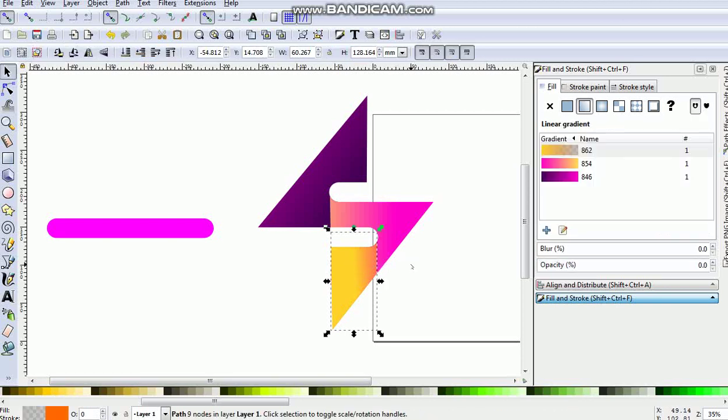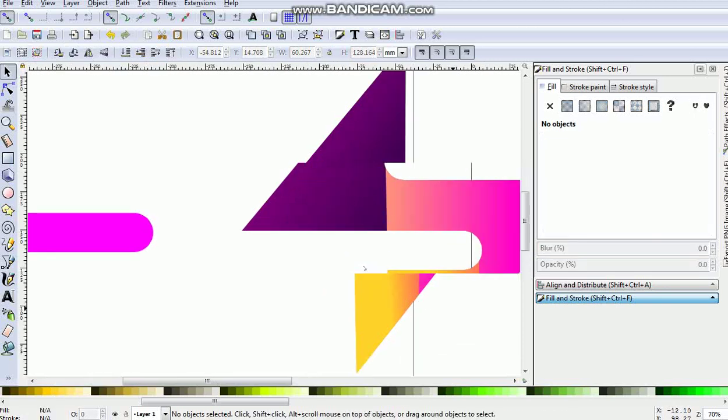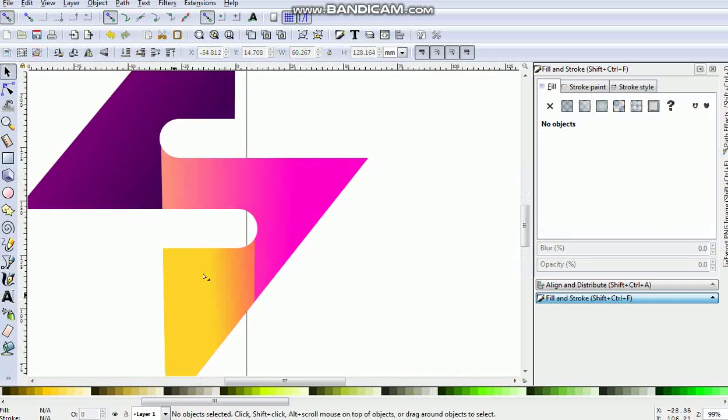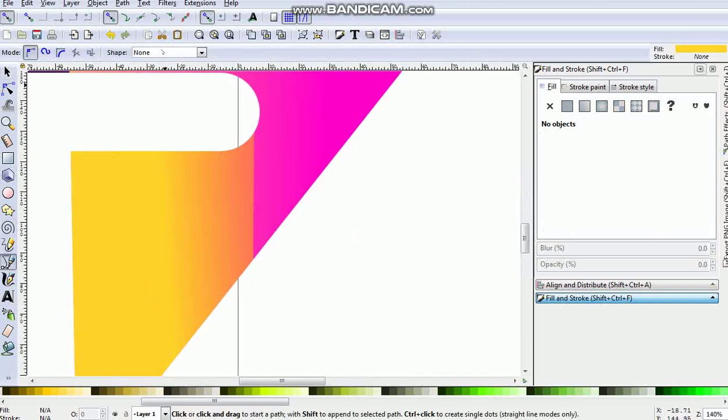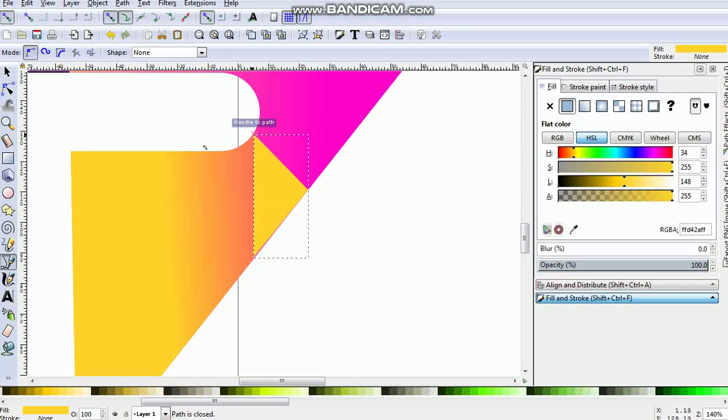Like this. Okay, so now I will just zoom in and take the Bezier pen. Now make sure you have snap to paths on. Now click on this, snap it here, snap it here, and create a selection like this,